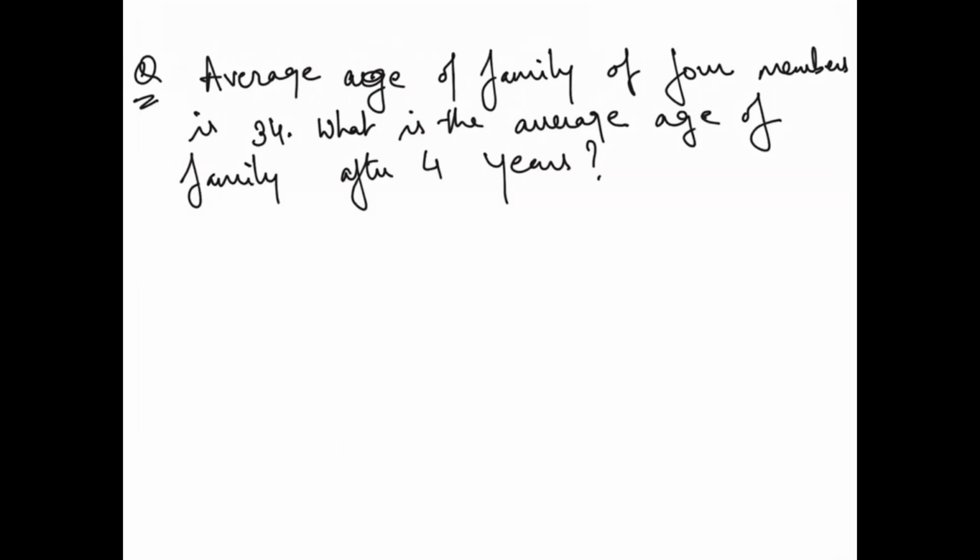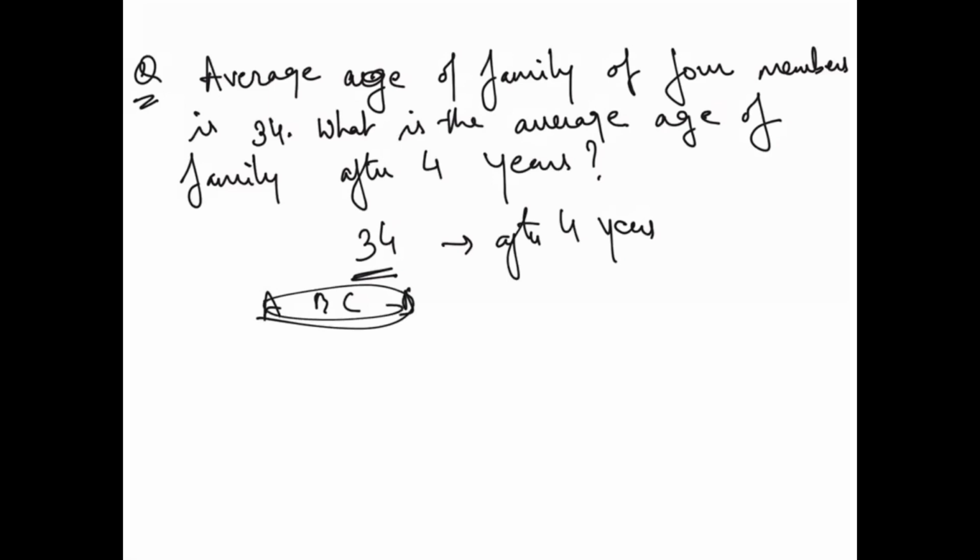So what will be the new average? First it is 34. Now after 4 years, the average will also increase because everybody, suppose there is A, B, C and D, all of their ages are increasing. So we will write 34 plus 4, that is 38.